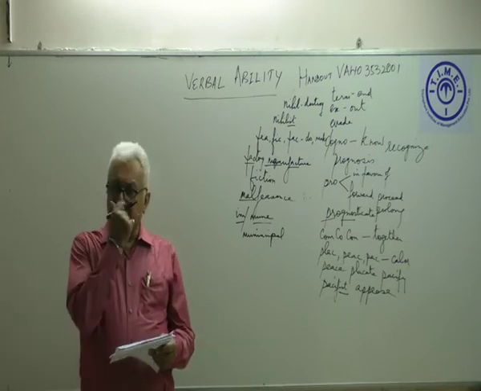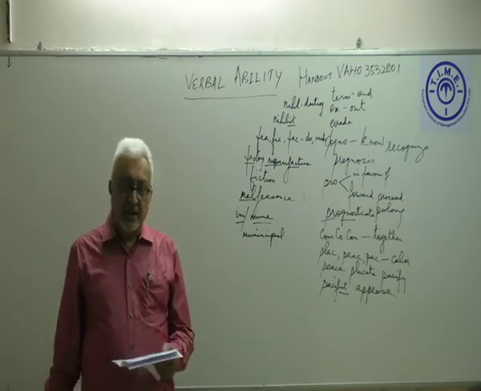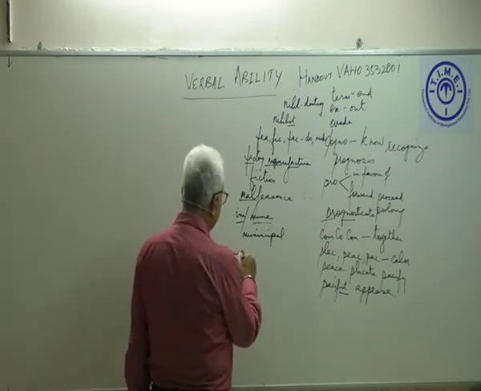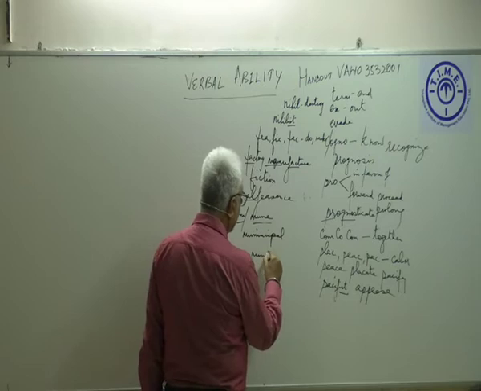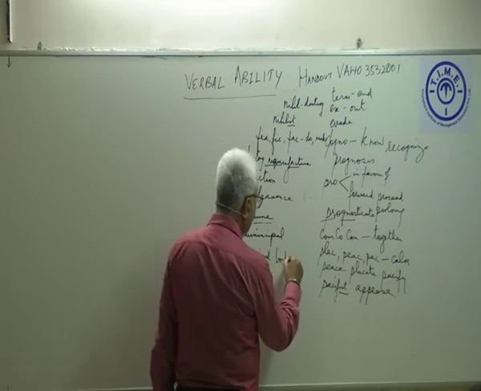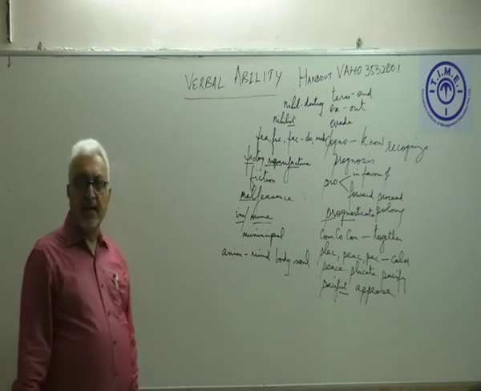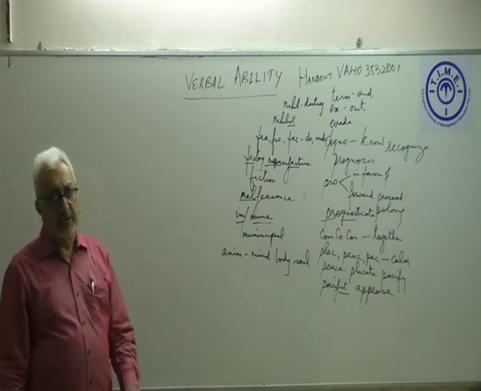Animosity. What is animosity? Now, if I take you through the root anim, it means mind, body, or soul. Anim relates to mind, body, or soul.